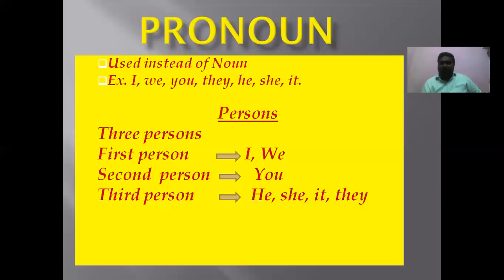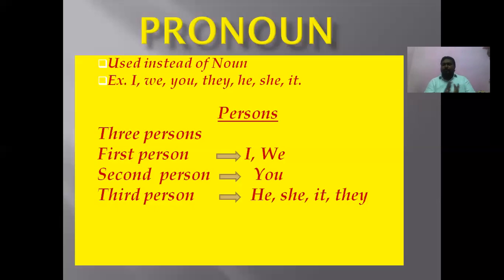From pronoun, we divide persons. How many persons are there? There are three persons in English. They are first person, second person, and third person.